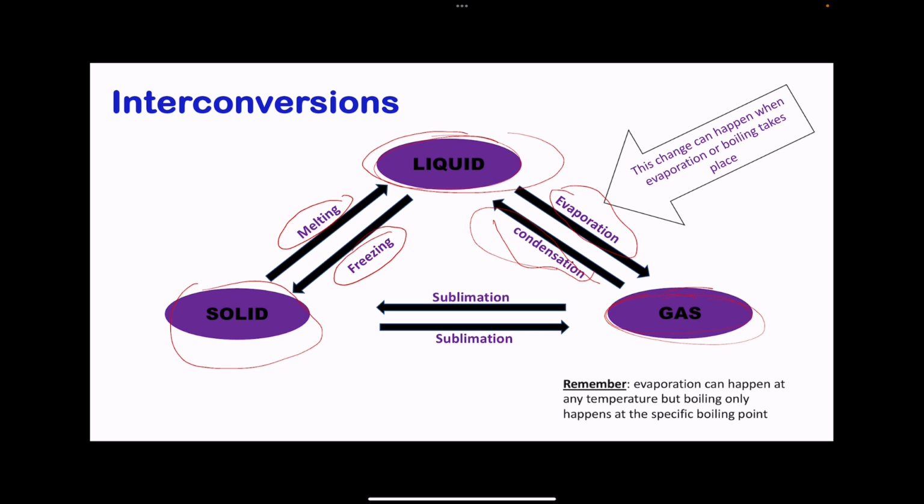Then to convert a solid into a gas, the process is called sublimation. And converting a gas into a solid, you can call it sublimation or deposition. I'm going to write it here, deposition, meaning particles are going to be deposited and the solid is going to be formed. So this brings us to the end of this video talking about states of matter.